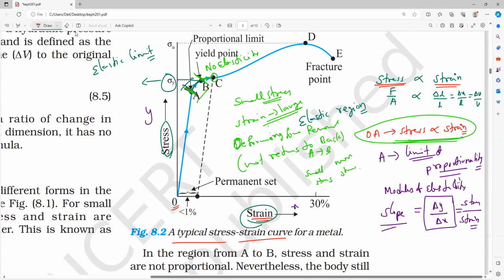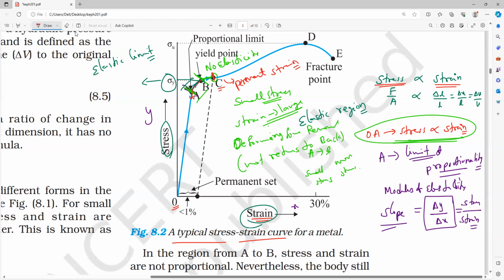Up to B point, it will be reversed back to the original position. But once it crosses B to C, it loses elasticity, means its reforming capacity is no more. So at the C point it will attain a permanent change. Most important, at C point, permanent strain will happen. So stress becomes zero.